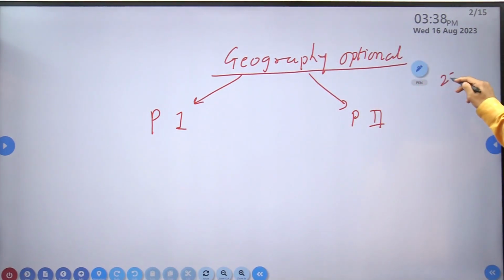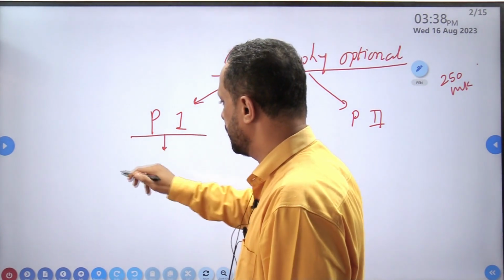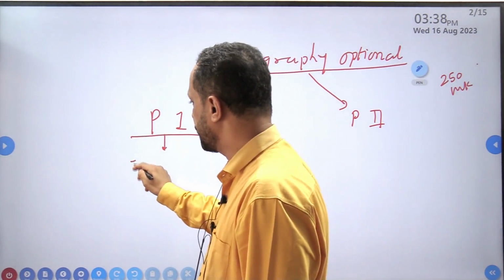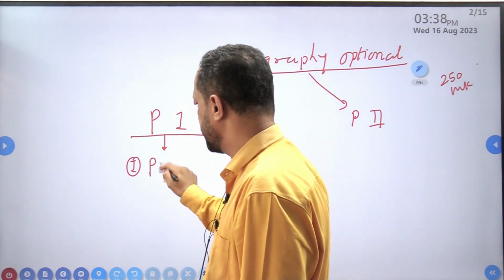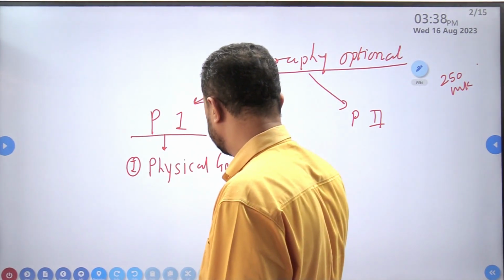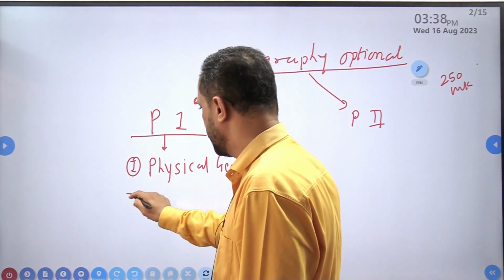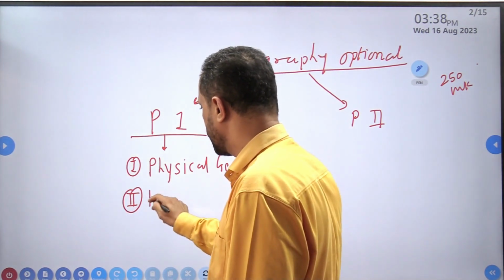You may be aware of this. Paper 1, 250 marks; paper 2, 250 marks. So what is there in paper 1? In paper 1 we have two components. The first one is physical geography. The second one is human geography.